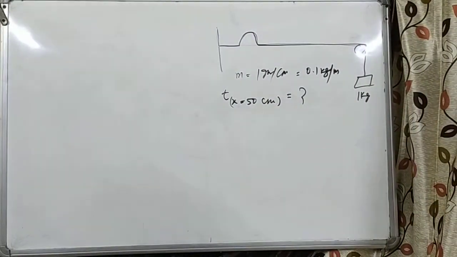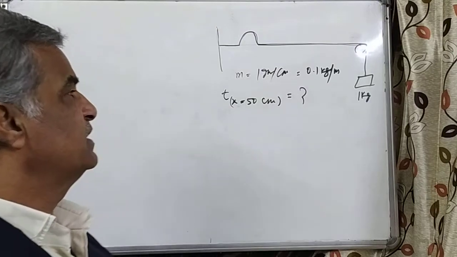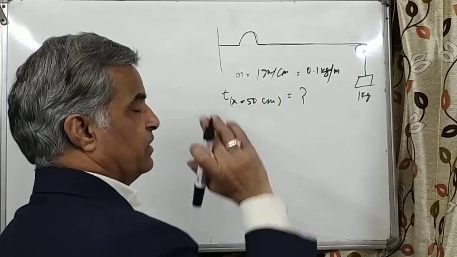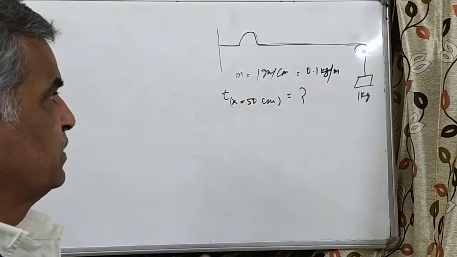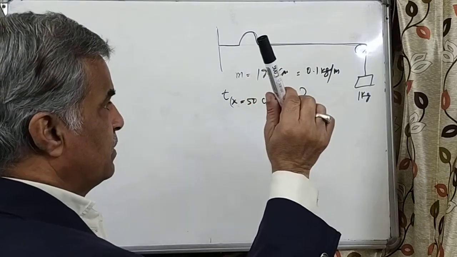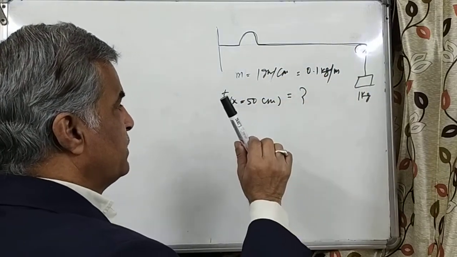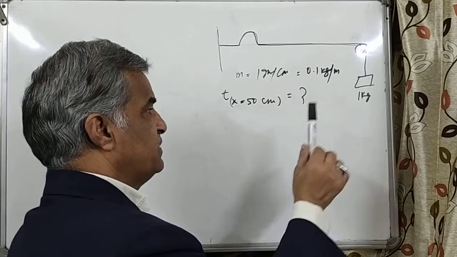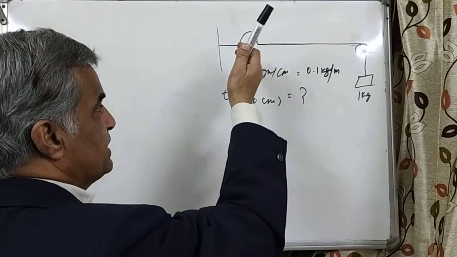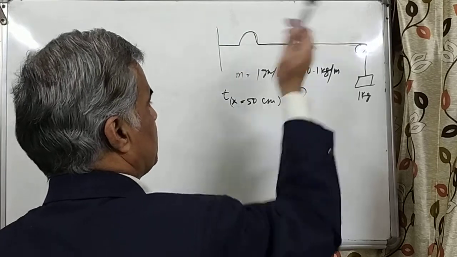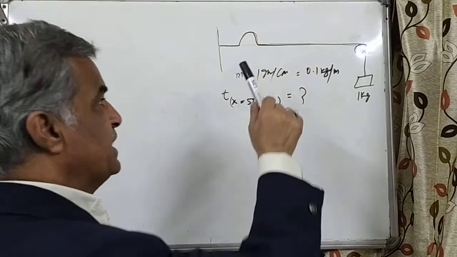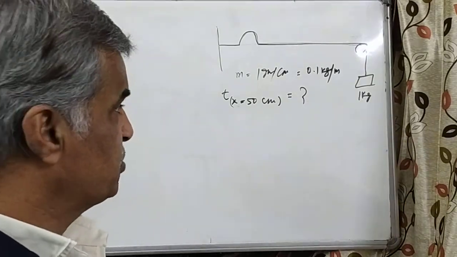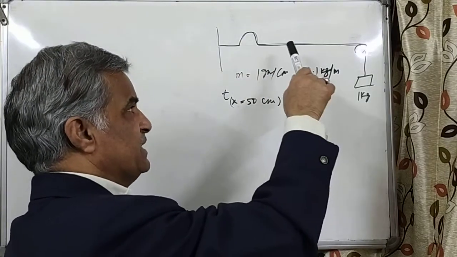In this, there is a question. There is a pulse moving in the form of waves in a string. You have to find the time taken by the pulse to move 50 centimeter displacement. The tension in the string is due to a 1 kg mass hanging, and the linear mass density is